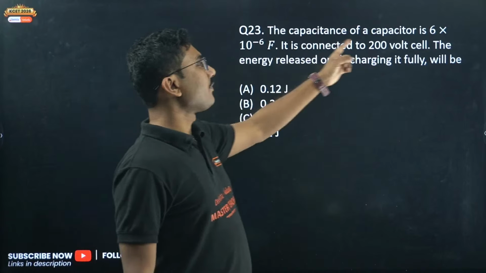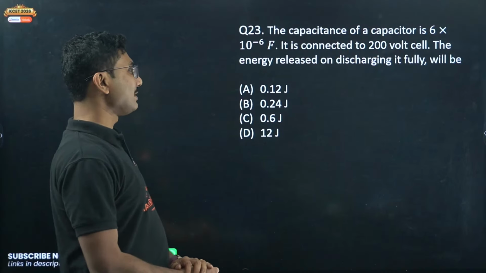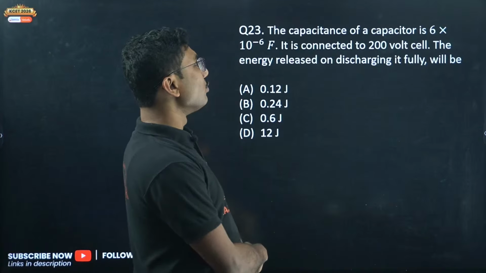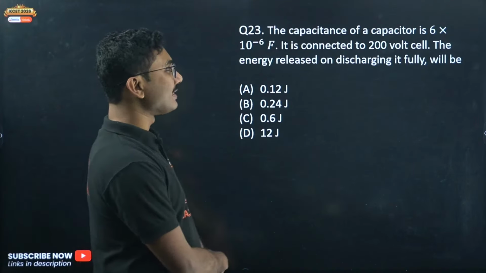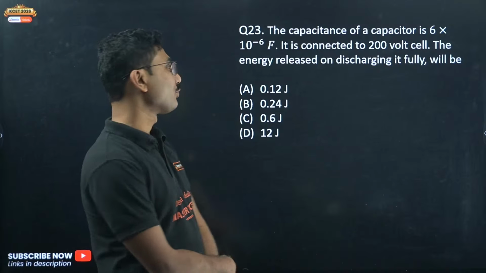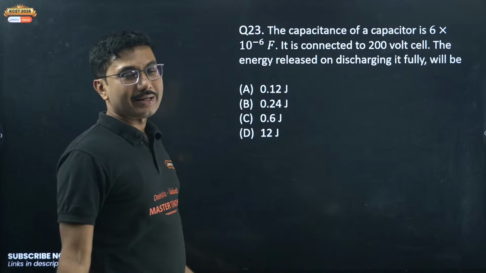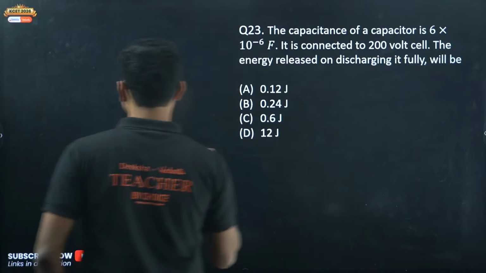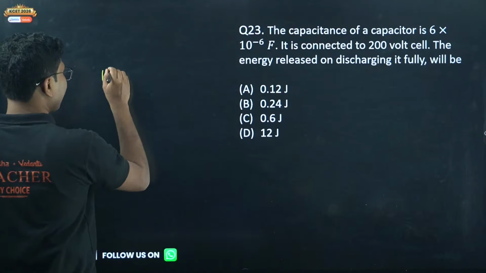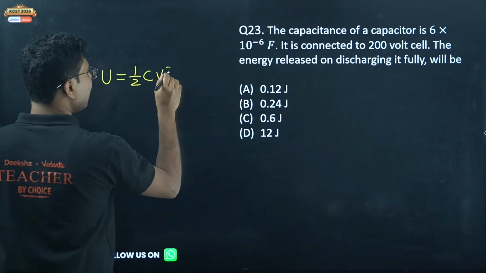The capacitance of a capacitor is 6 into 10 to the power of minus 6 farad. It is connected to a 200 volt cell. The energy released on discharging it fully will be? So how much energy will it release? First of all, you need the total energy stored. Energy stored is given by half CV square.